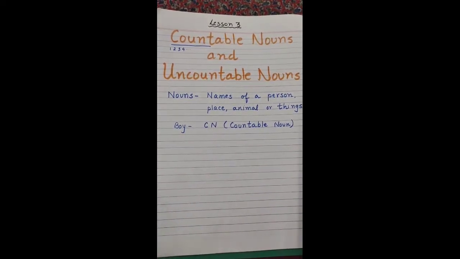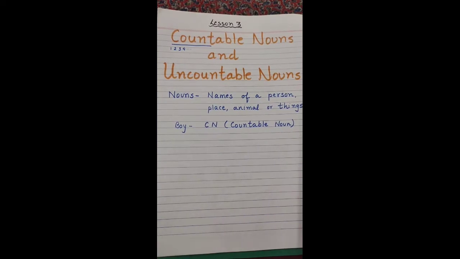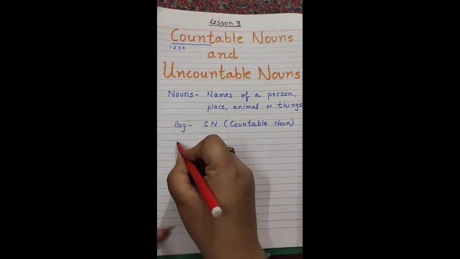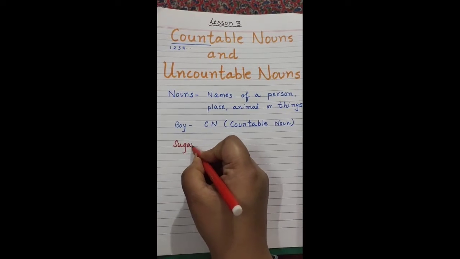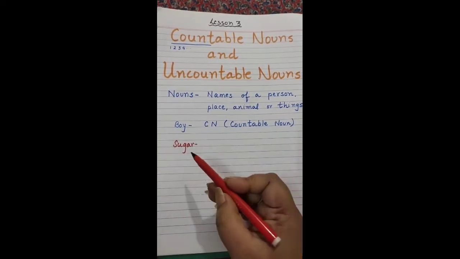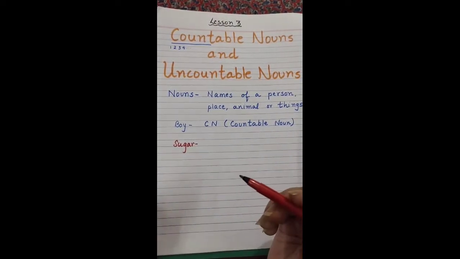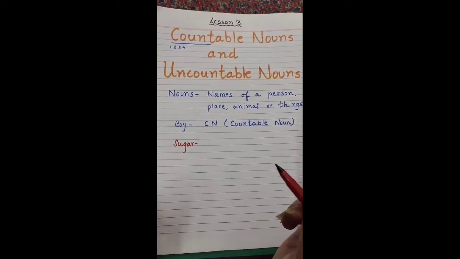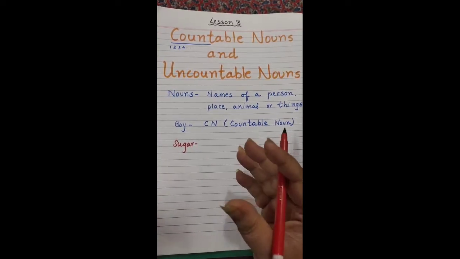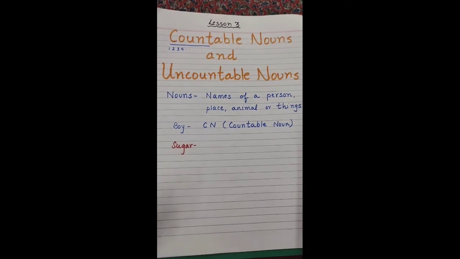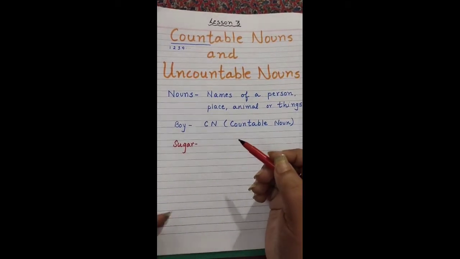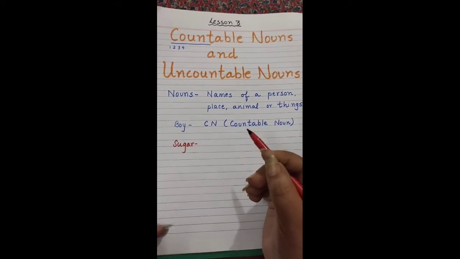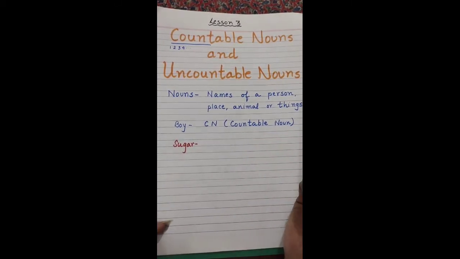Whereas if I take the example, what have I written? SUGAR, sugar. Everybody knows what is sugar. Can you all sit and actually count the sugar? Can you all sit for hours and count each granule of sugar?